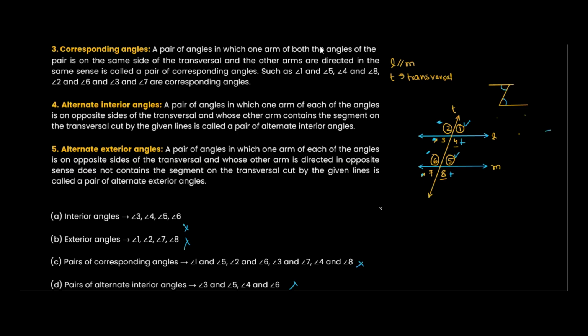Any angle forming like this, these pockets of Z will be equal. So let's look at whether there is a Z getting formed here. Look at this trend. This is a Z that is getting formed.